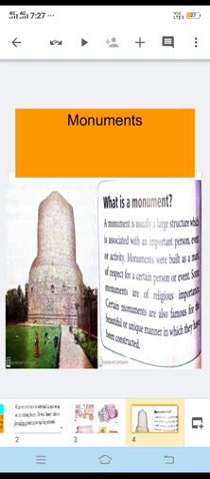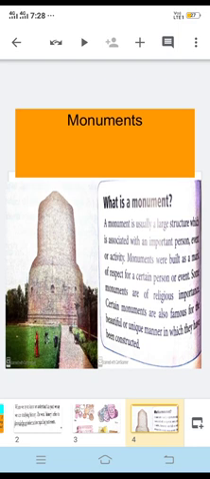Monuments are nothing but buildings. They are built by people. Why they built them is again a question. Most of the time they want the people of future generations to remember them. That's why they have built such large monuments or large buildings, we can say.